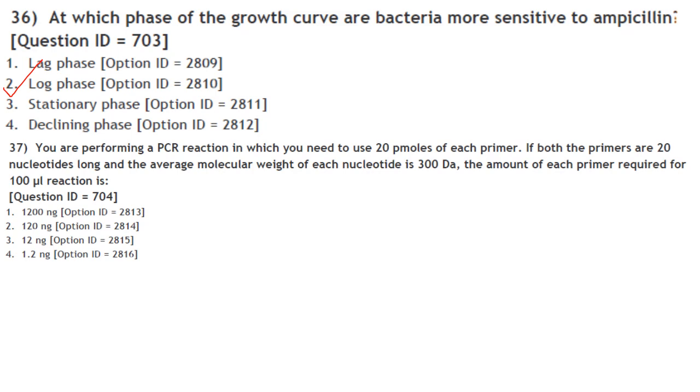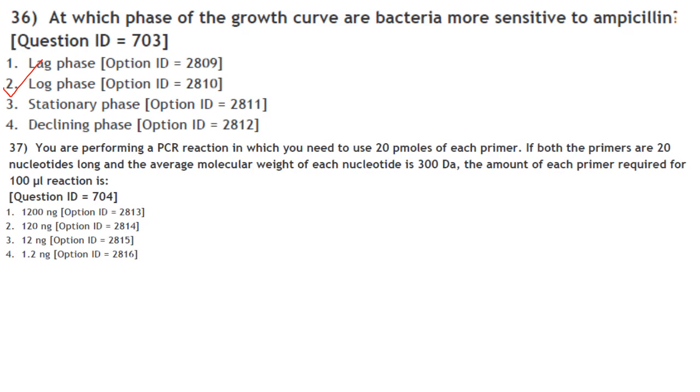Then next one. You are performing a PCR reaction in which you need to use 20 picomoles of each primer. If both the primers are 20 nucleotides long and the average molecular weight of each nucleotide is 300 Dalton, the amount of each primer required for a 100 microliter reaction. So you need 20 picomoles of each primer, that is forward and reverse primer, and both the primers are 20 nucleotides long and the molecular weight of each nucleotide is 300 Dalton.